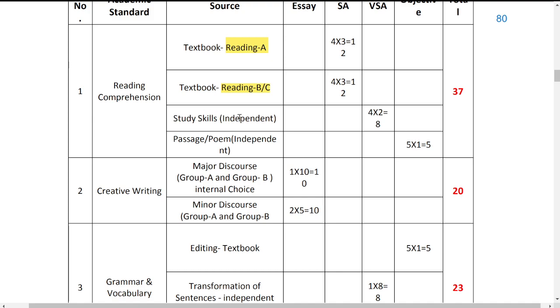This study skills section is given in the form of pie charts, tree diagrams, ratios, symbols and so on. This again has 4 questions, but here each question carries only 2 marks. So 4 into 2 is equal to 8.